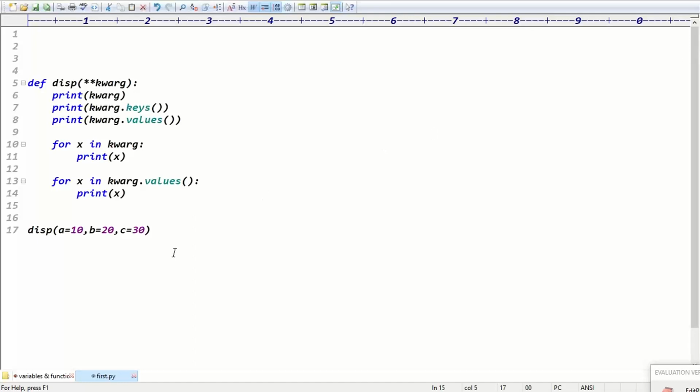So here kwargs.values(), right? So values means the 10, 20, 30 will be printed, right? It's fine, guys. Are you clear now?